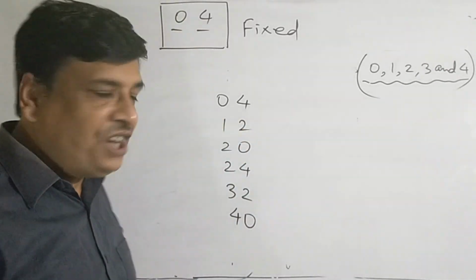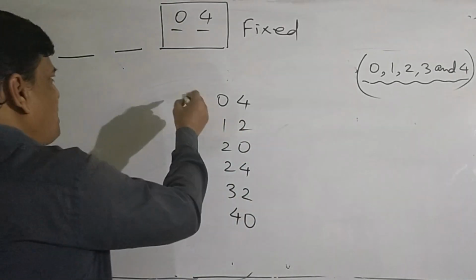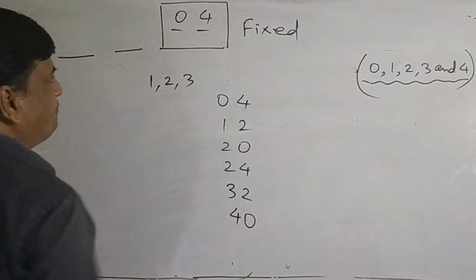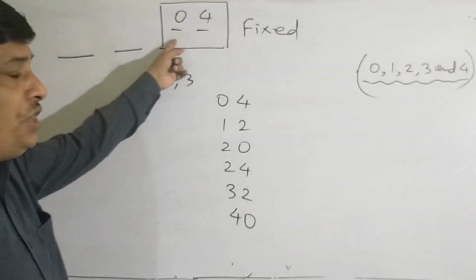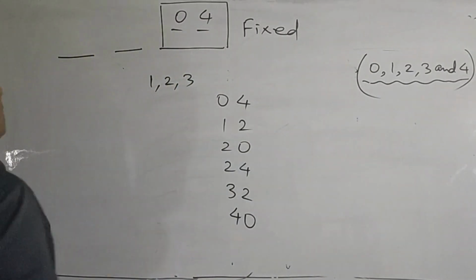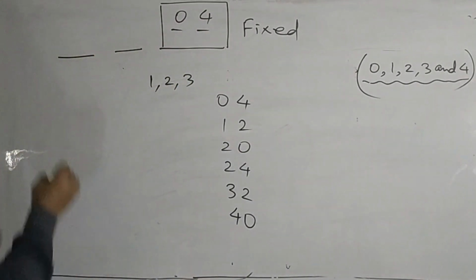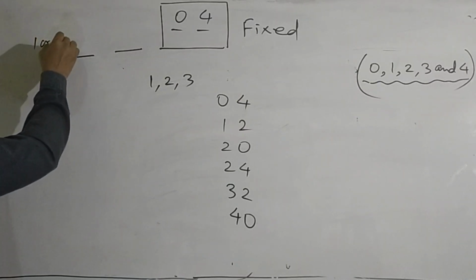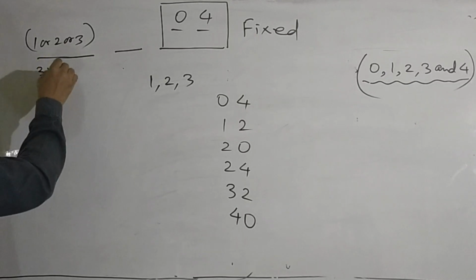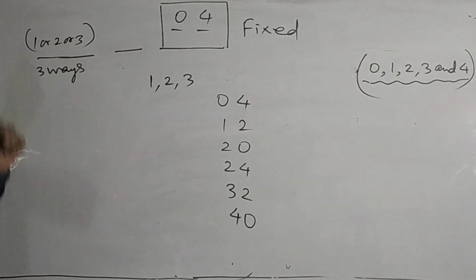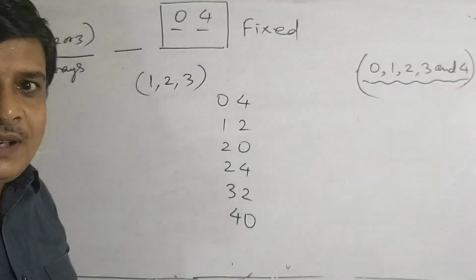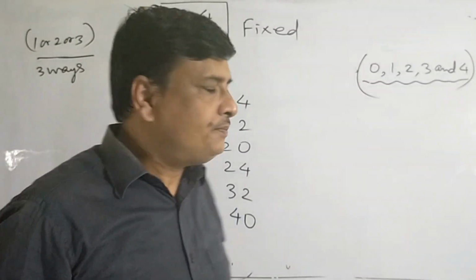So what are the remaining digits? The remaining digits are 1, 2, 3. 2 digits have been taken already. So we can use digit 1 or 2 or 3 at the 1000 place. So there are 3 ways of filling 1000 place, either 1 or 2 or 3.